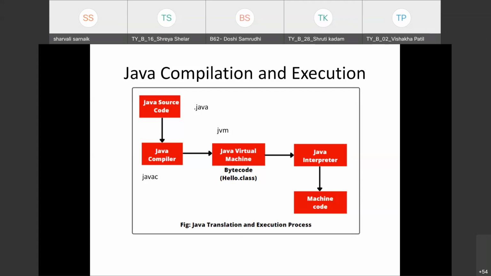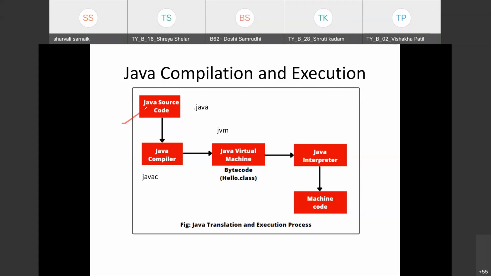For example, I have a .c file and a .cpp file. Those files are compiled with the help of a compiler and converted to a program which is already executable. Javac is the name of the Java compiler. Basically in this figure you might see a flow chart. Now see, there is a Java source code.